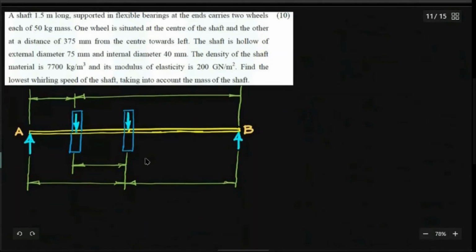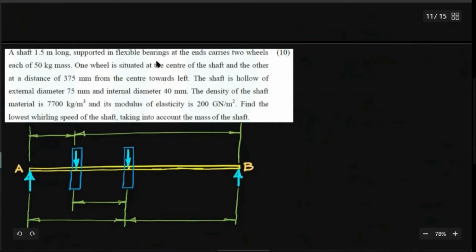But one important thing I want to stress: the earlier question has 5 marks and this one has 10 marks. You know why? Because here, along with the loads, you have 2 rotors. I think you can solve it easily, similar to the earlier one, and I have drawn a diagram just for symbolic representation. A shaft 1.5 meter long, supported in flexible bearings at the ends, which you can of course treat as a simply supported beam, carries 2 wheels, each of 50 kg mass.